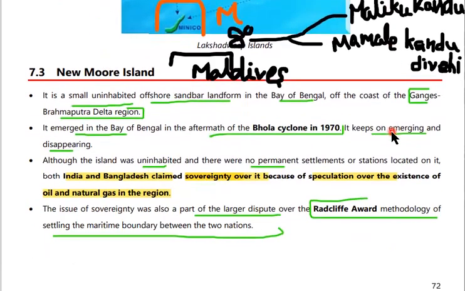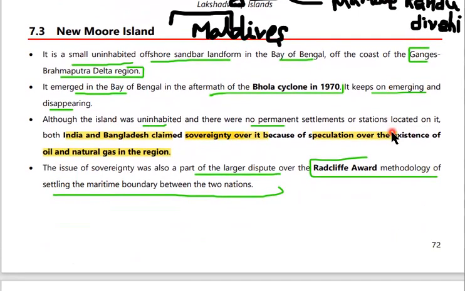And coming to the New Moore Island, it is a small uninhabited island. It is a small uninhabited offshore sandbar landform in the Bay of Bengal, off the coast of the Ganges-Brahmaputra Delta region.